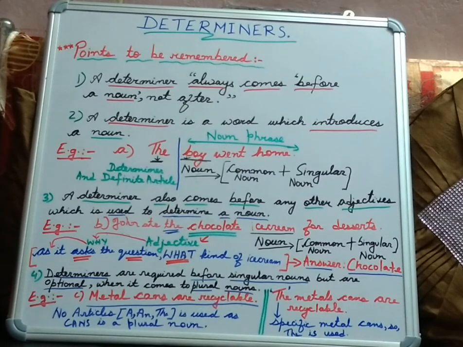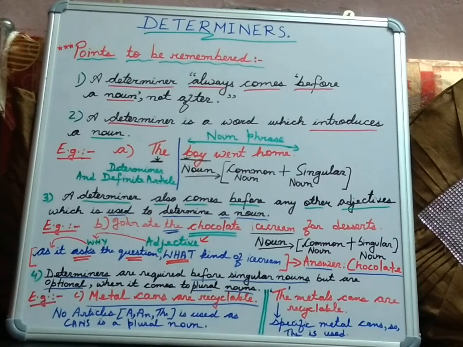Suppose we leave out the word the and just read, boy went home. These three words will constitute the noun phrase. But despite having a verb, went, we are not getting a clear and complete meaning. So let us add the word the before it. We get the entire sentence, the boy went home. The here means a specific boy, a particular boy who went home. So that means a determiner introduces a noun phrase.